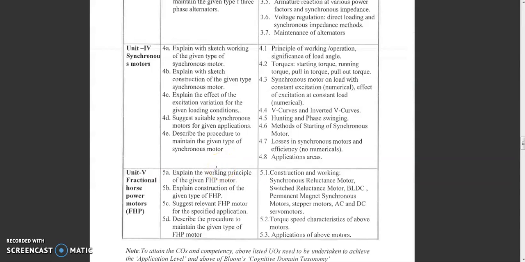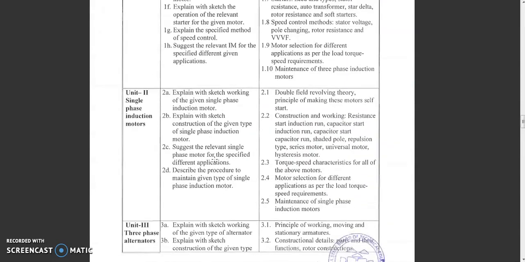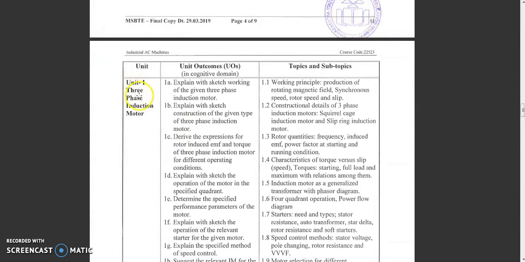Mostly these topics are related to your AC machines only, and these are the most important topics concerned with industry applications. So we are going to the first unit, three-phase induction motors. Before starting the syllabus, I want to introduce what a motor is.